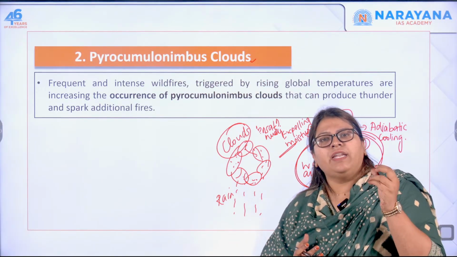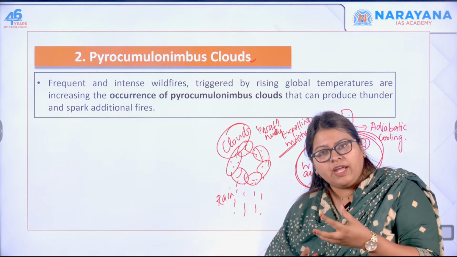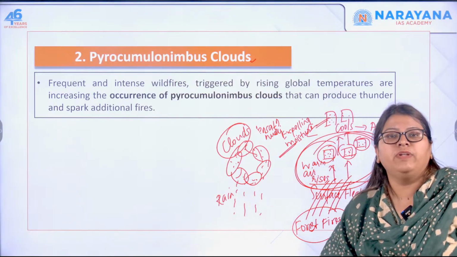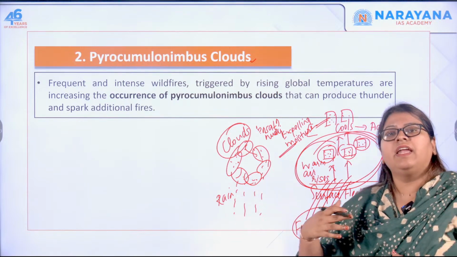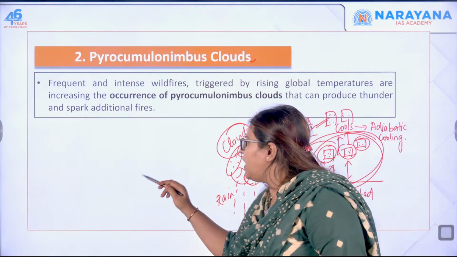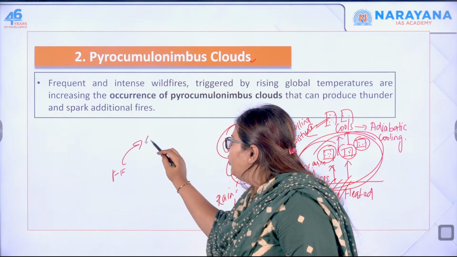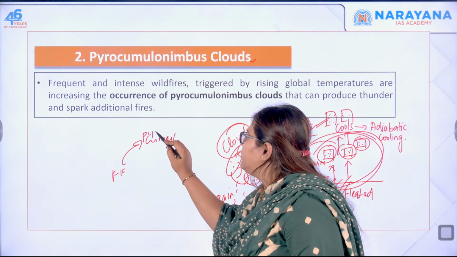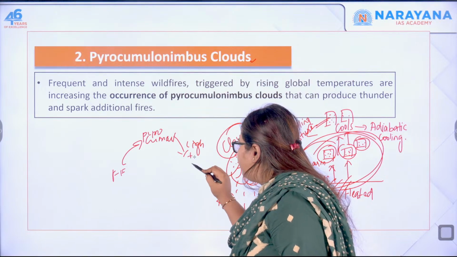It actually results in dry climatic conditions also. So when it is dry and characterized by dry winds or strong winds, the forest fire spreads even further. So it is like a vicious cycle. Forest fires create pyrocumulonimbus clouds, which are characterized by lightning and thunderstorms.